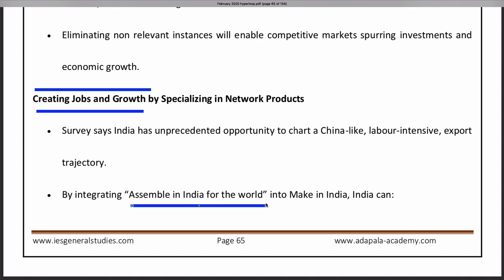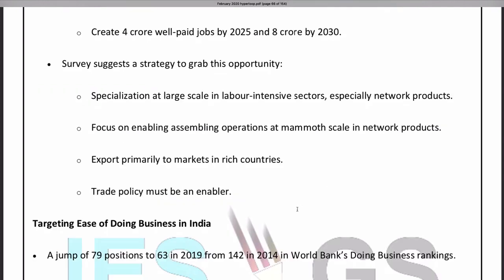Instead of manufacturing in India, because India still lacks many critical resources, manufacturing in India may not be the apt option, but we can assemble in India. This assembling is already happening in the automobile sector. That is one of the sectors that is doing well in India. We are taking products from different places, assembling them and selling, and this we can expand to network products also.